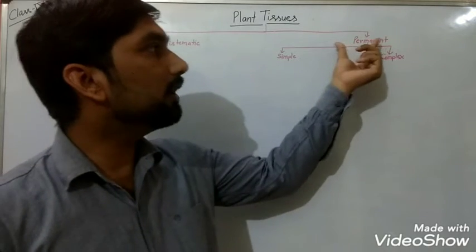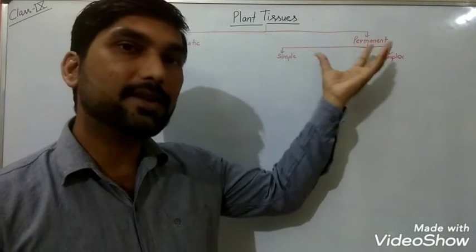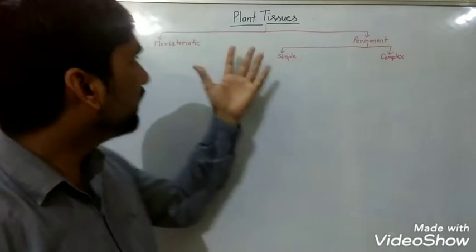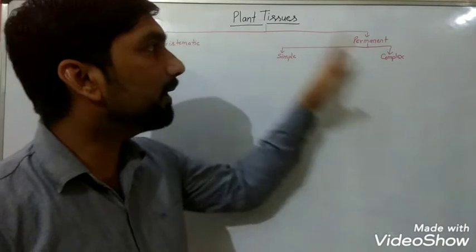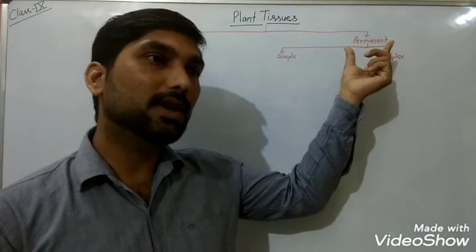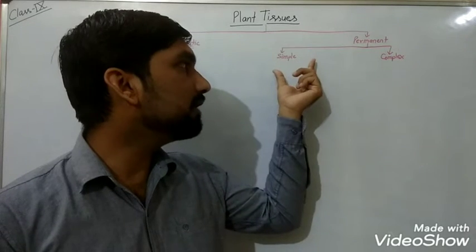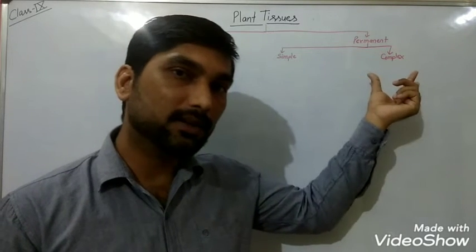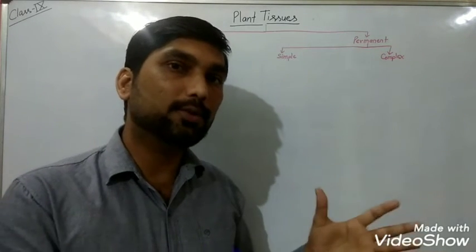Now permanent tissues are what? They are the specialized tissues, means when the meristematic tissues differentiate, they form permanent tissues, and these tissues are also classified in 2 categories, simple and complex, on the basis of the types of their arrangement of cells.